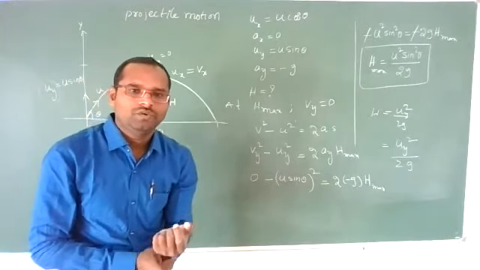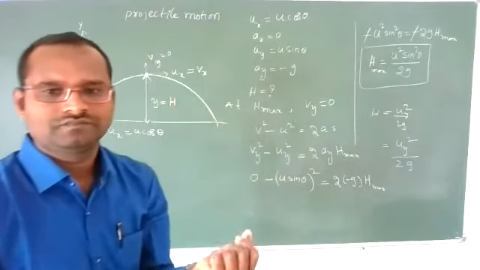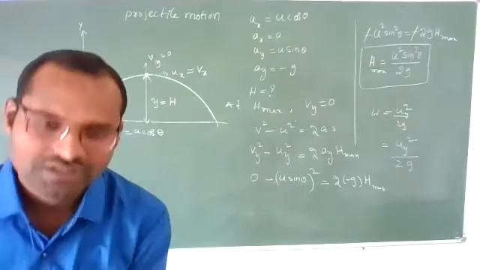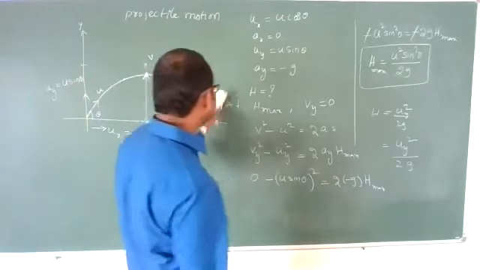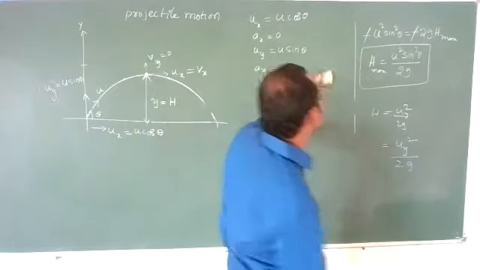Clear? Any doubt in this point? Next. So this is about maximum height. Maximum height we got, the value is u square sin square theta by 2g.